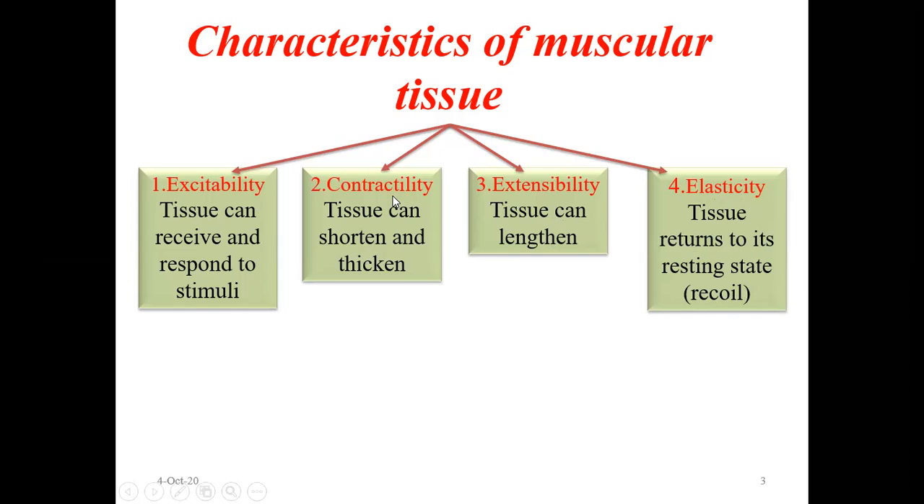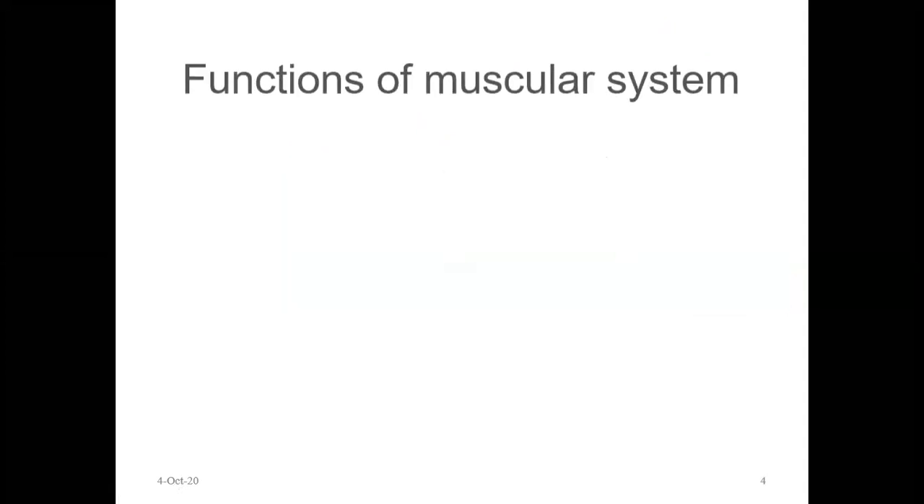They can extend, they can contract, they can be stimulated by a nerve, and once the stimulation is over, they return back to their normal size. That is the recoiling. That is called elasticity: the extension and relaxation and returning back to the normal position. So these are some of the features of muscular tissue.